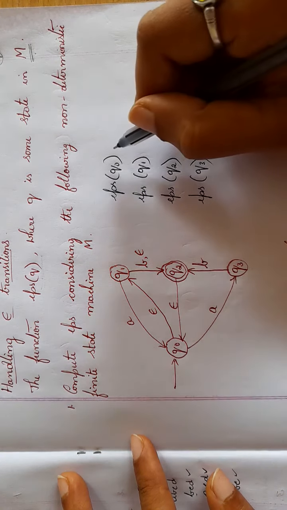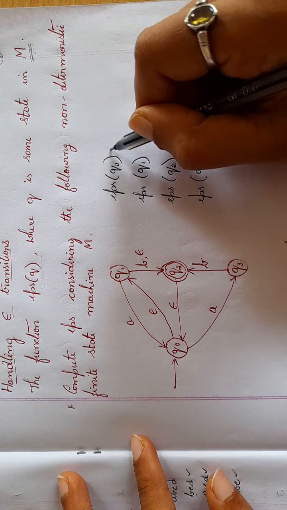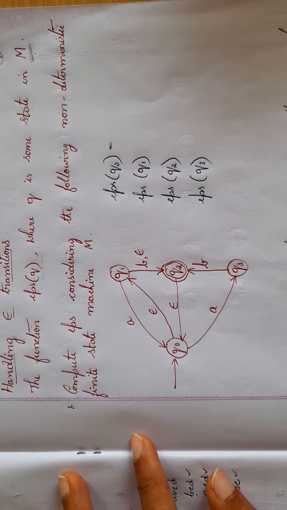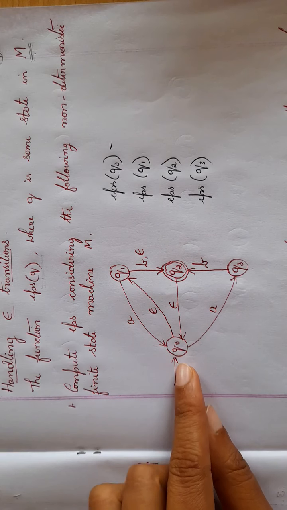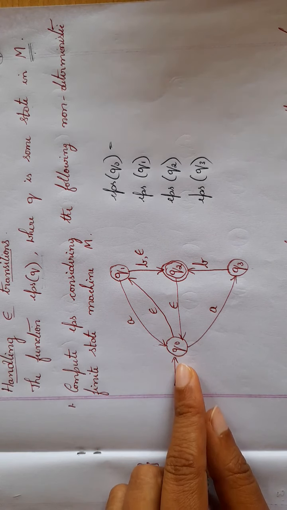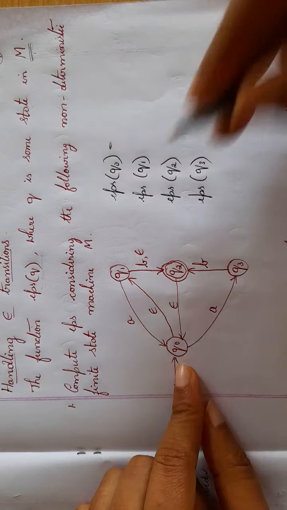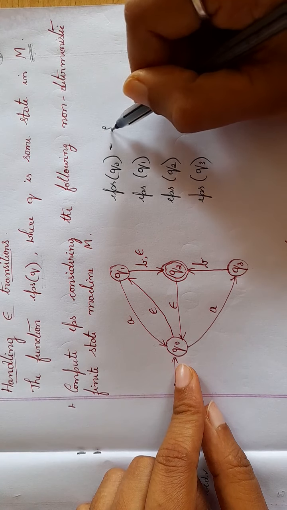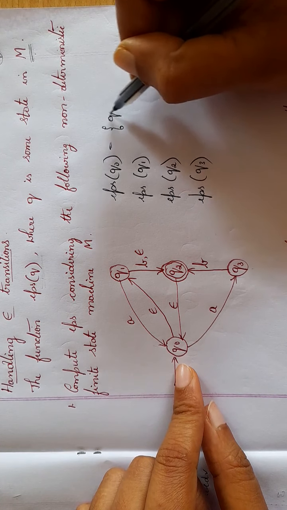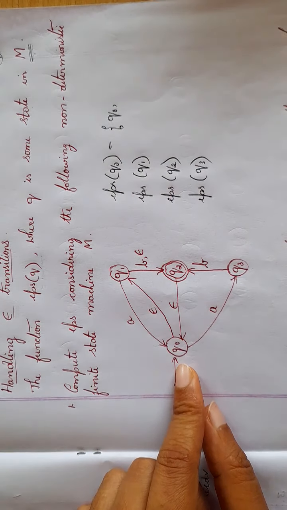We shall find the different states that are reachable from a particular state. I'll start from Q naught. EPS of Q is always to itself, so EPS of Q naught includes Q naught itself.